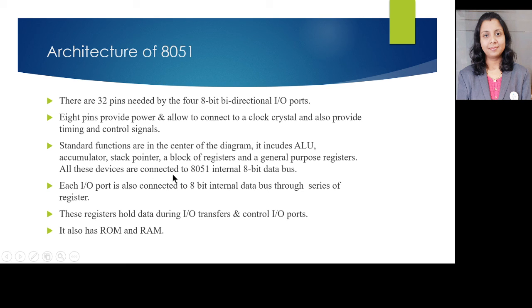All these devices are connected to 8051 internal 8-bit data bus. So the data bus present is 8-bit. Each I/O port is also connected to 8-bit internal data bus through a series of registers. These registers hold the data during I/O transfers and control I/O ports. It also has ROM and RAM, that is read-only memory and random access memory.